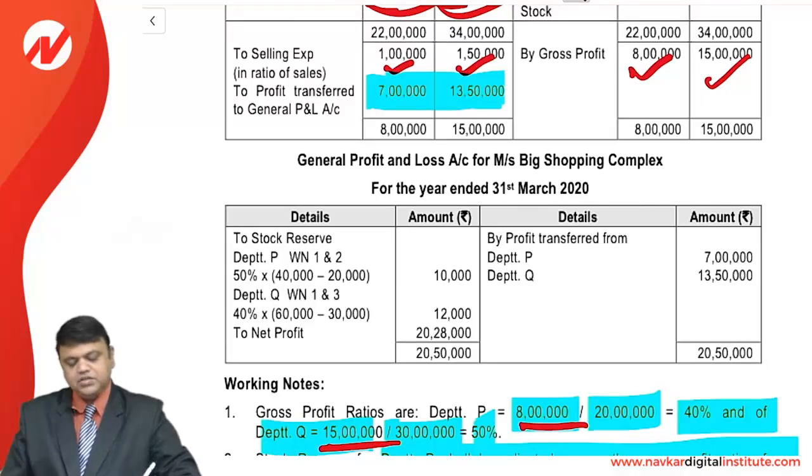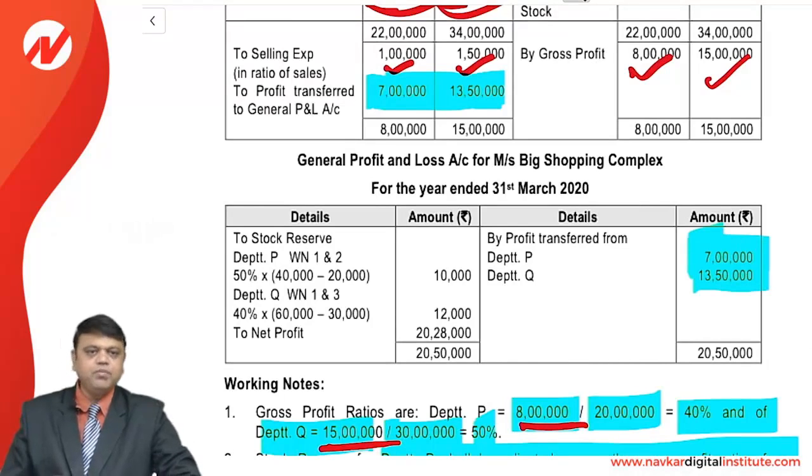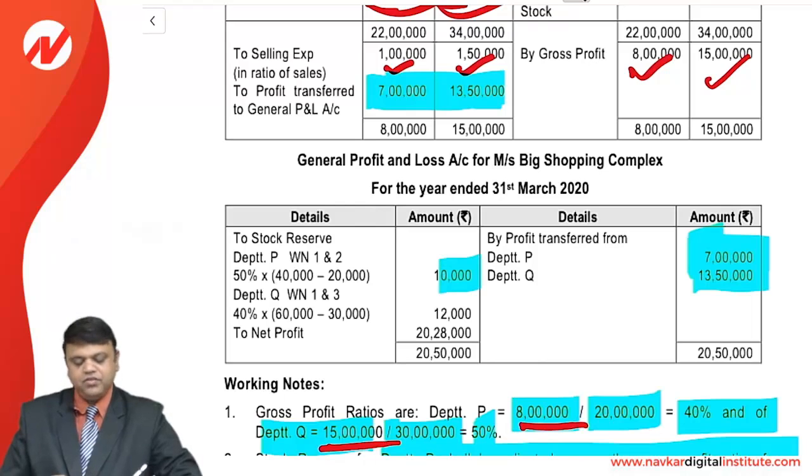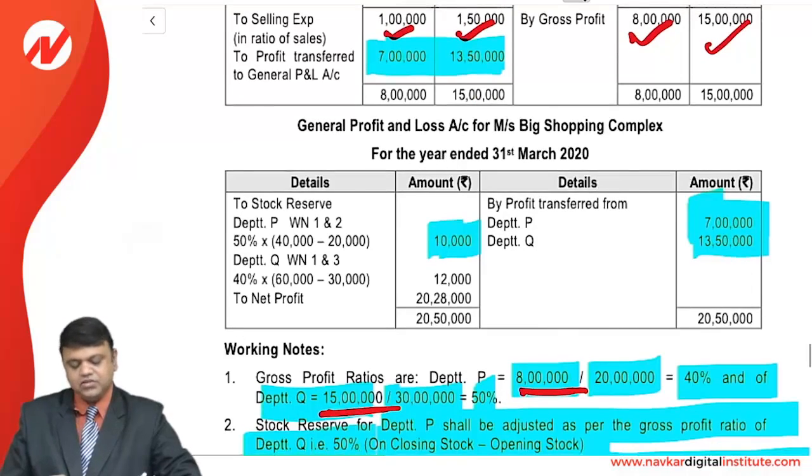Now if we prepare the general P&L account, first of all, as we have calculated, the profit of both departments, that is 7 lakhs and 13 lakh 50,000, is credited. On the debit side, for Department P, as per the working note, if we deduct opening from closing and take the difference at the 50% GPR, we will have a stock reserve.